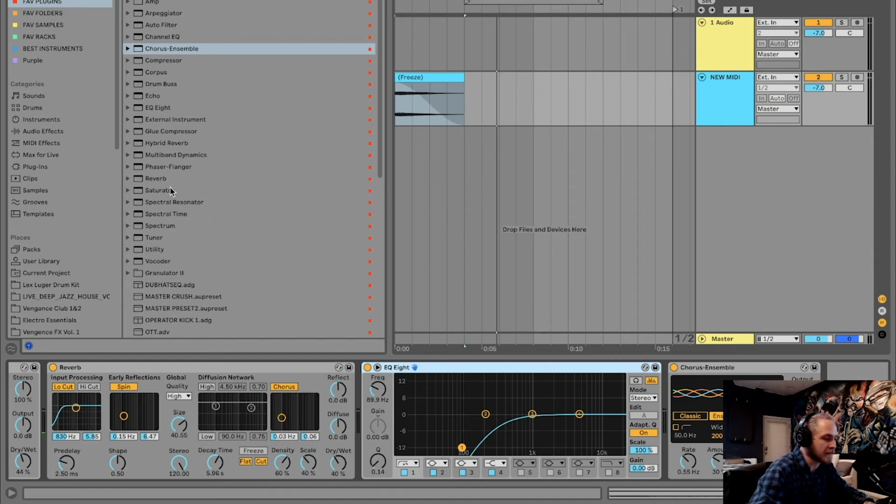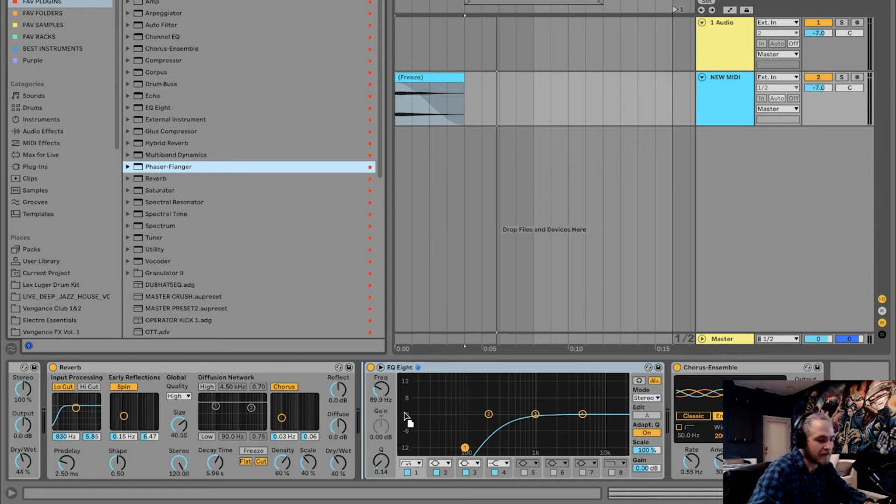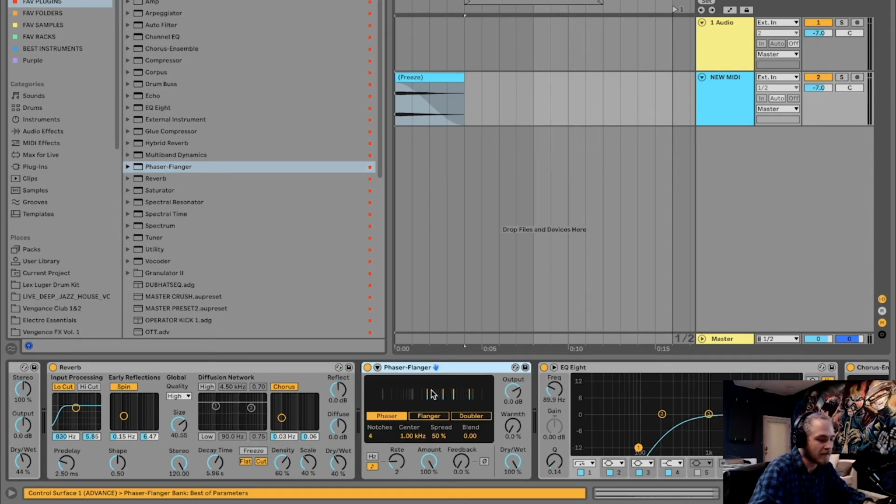And let's get weird with it. Let's add some phaser or flanger. Let's see what happens. We'll do that before the EQ. Okay, so that's a lot. And we're also going to turn it down. Now we're talking. Okay, I really like that a lot.